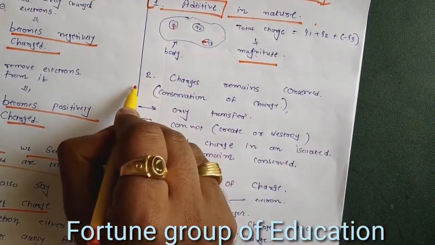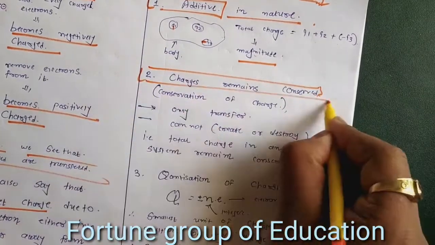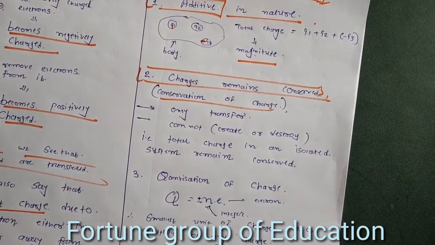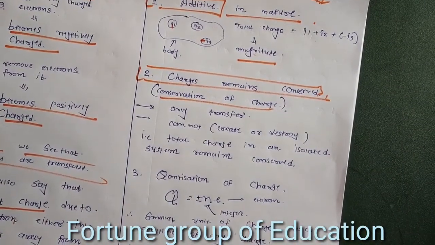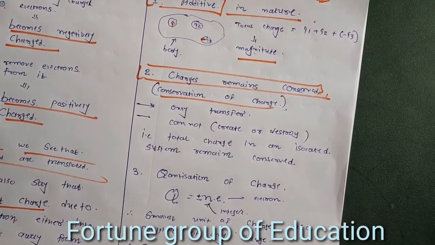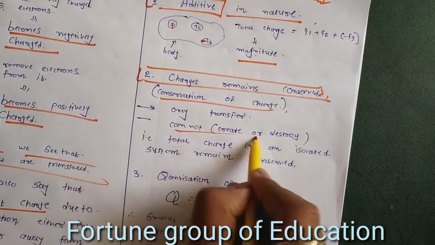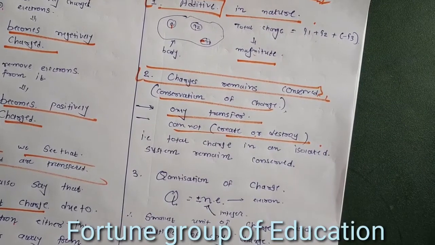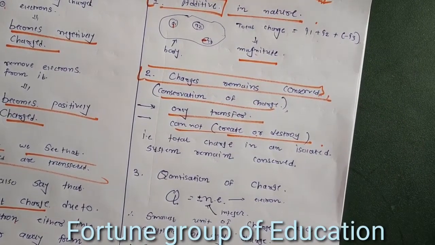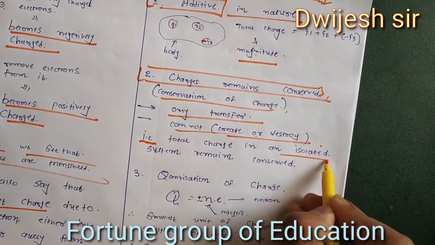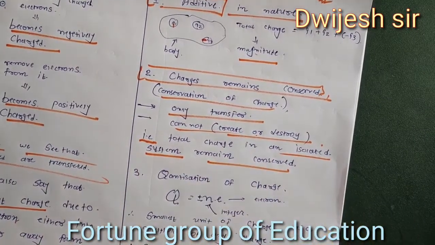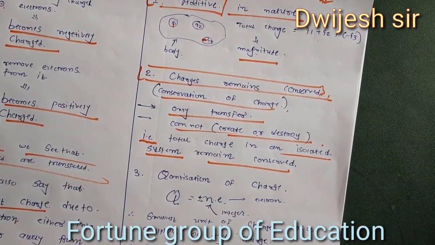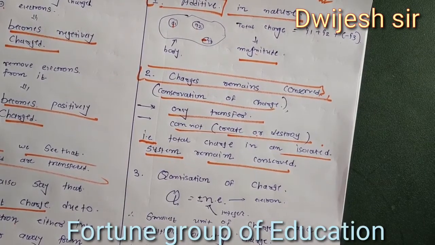Now the second property is that charges remain conserved, or we can say it is conservation in nature. So what is conservation of charge? Charges can neither be created nor destroyed. We only transfer them from one particle to another, one body to another body. So the total charge in an isolated system remains conserved.